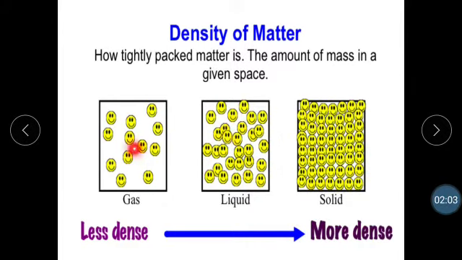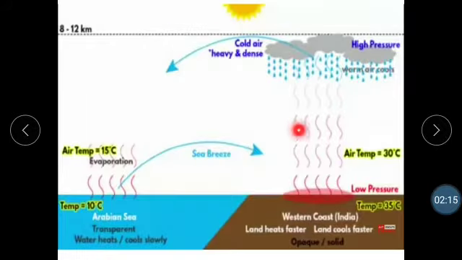It is the same case with gases. Here again the distance between two molecules is increased. So that is what the solid, liquid and gaseous states of matter stand for.